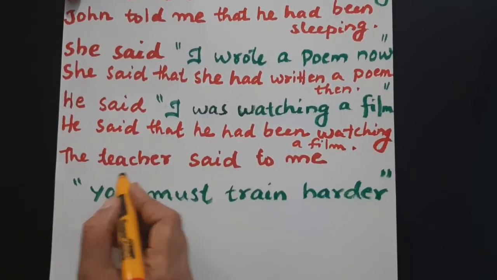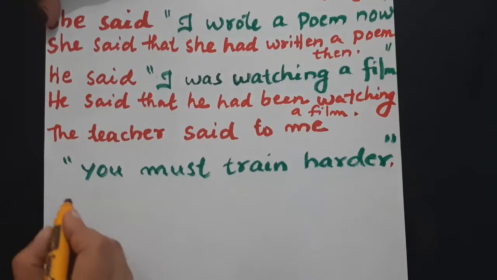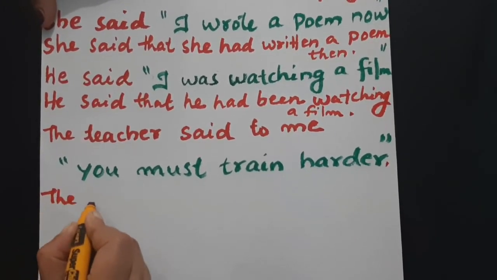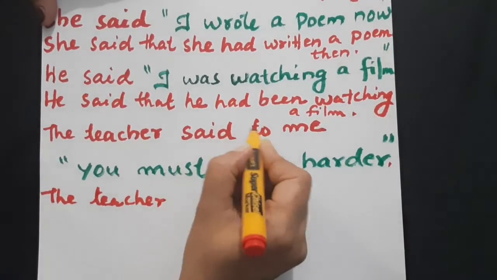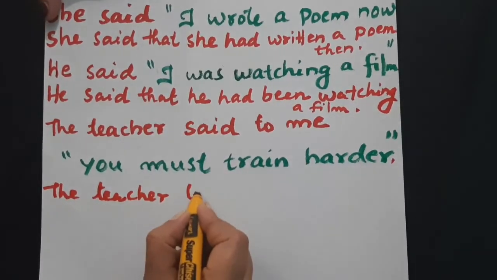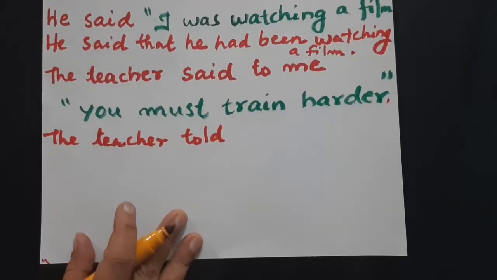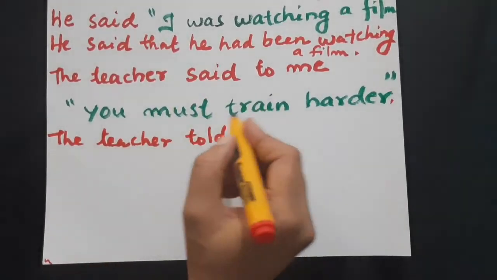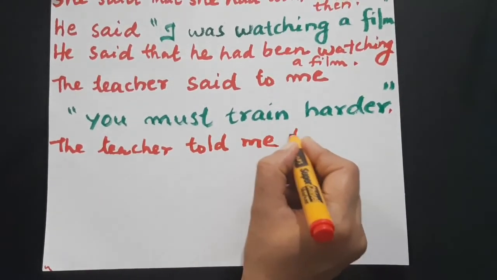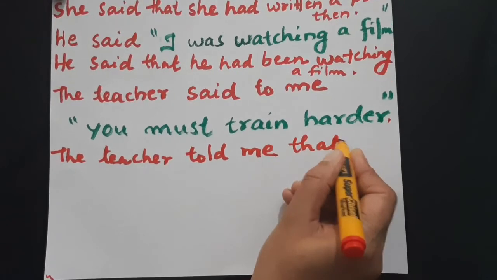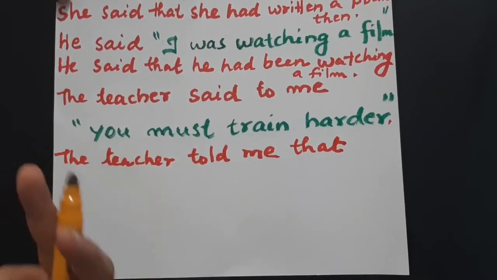Okay. The teacher said to me, you must train harder. Okay. The teacher, see, "said to" will change to "told". Here the reporting verb is told. The teacher told me, connecting word that, you, see, you means who actually?